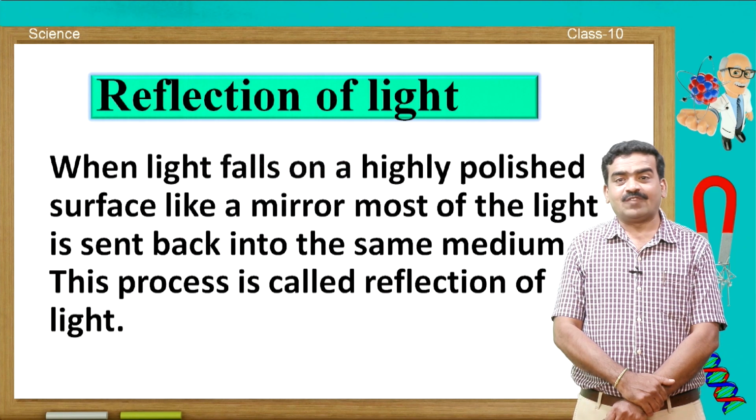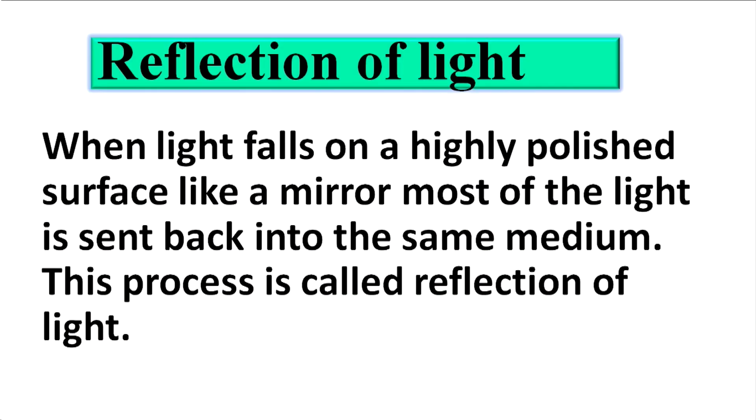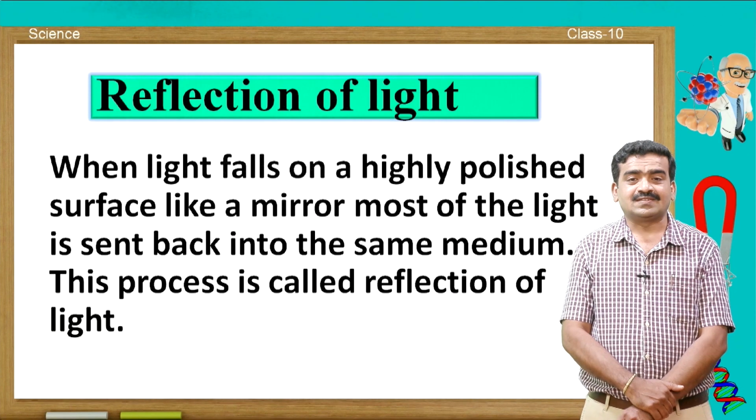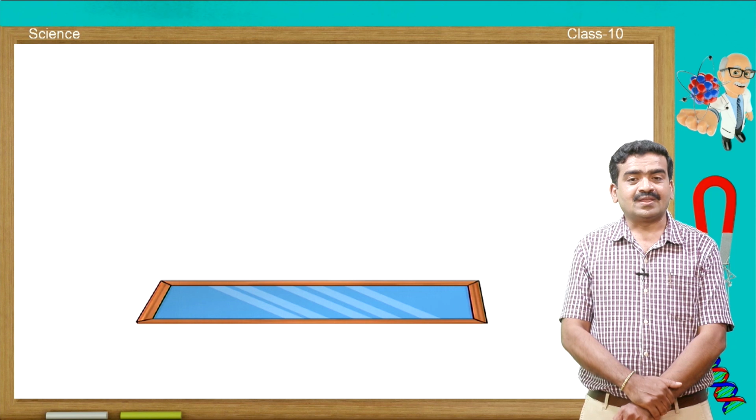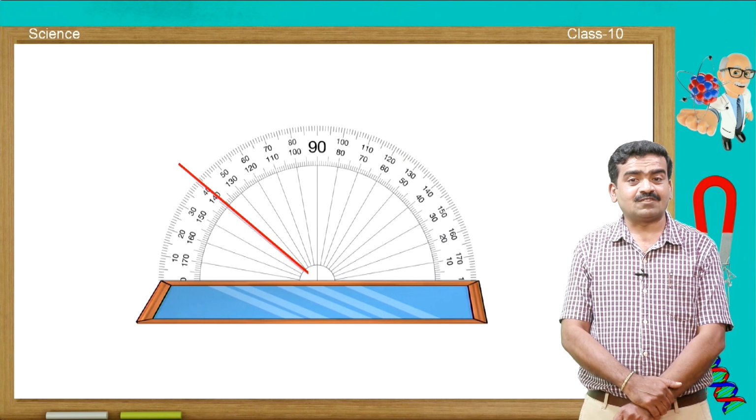The reflection of light is nothing but when light falls on a highly polished surface like a mirror or maybe any object, most of the light is sent back to the same medium. This process is called reflection of light. A few objects absorb the light, but a polished surface like a mirror reflects most of the light from the surface, and this is how reflection takes place on the surface.